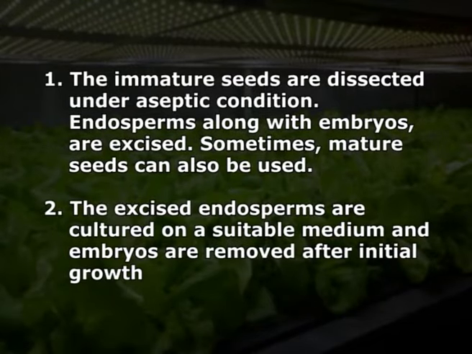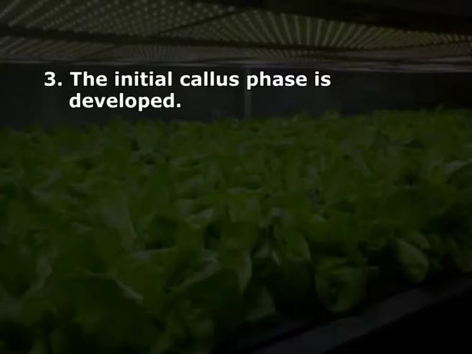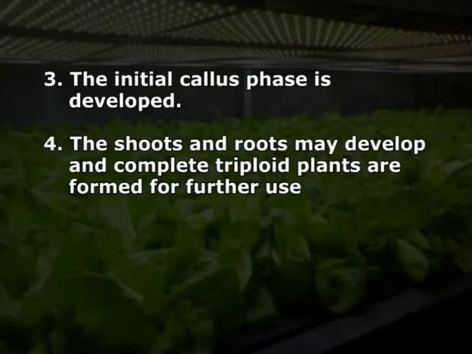Point number 2, the excised endosperms are cultured on a suitable medium and embryos are removed after initial growth. Moving ahead, point number 3, the initial callus phase is developed. Point 4, the shoot and roots may develop and complete triploid plants are formed for further use.